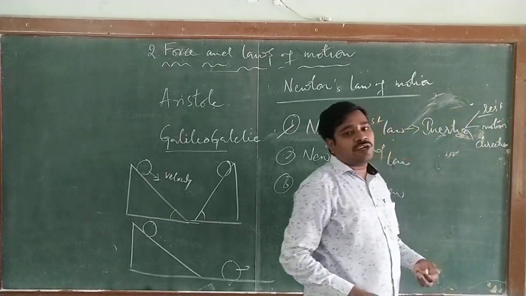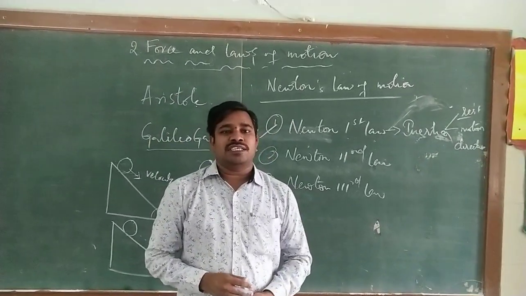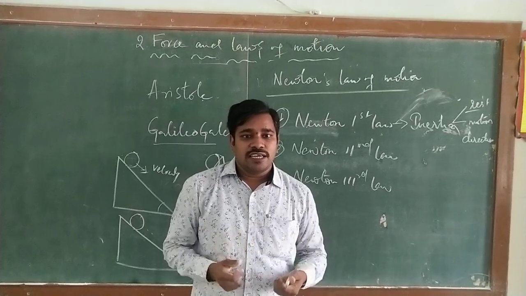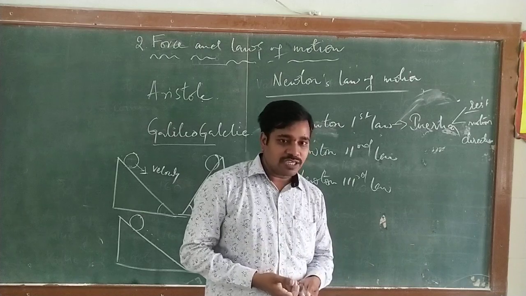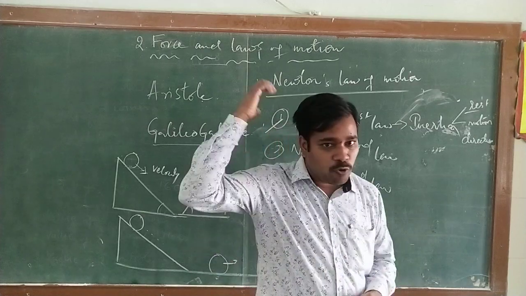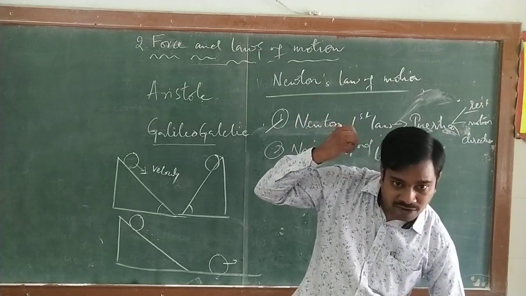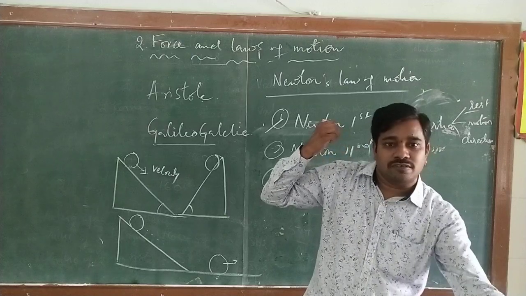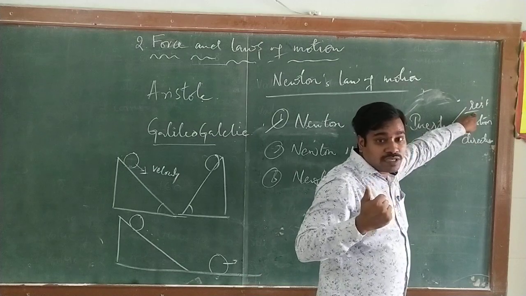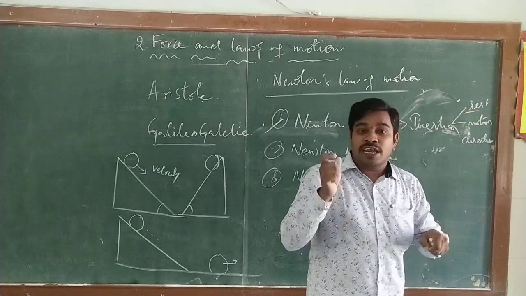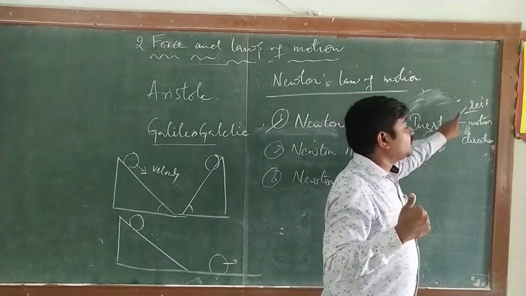First, we will know what is inertia of rest. For example, whenever a person is standing in the bus, suddenly if the bus starts, the passenger is going to fall backward. Why does it happen? Because if a person stands in a bus and the bus starts suddenly, the foot moves along with the bus, so the foot comes into motion, whereas the upper part is still at rest. That's what we call inertia of rest. And because of inertia of rest, whenever a bus starts suddenly, the passenger is going to fall backward.